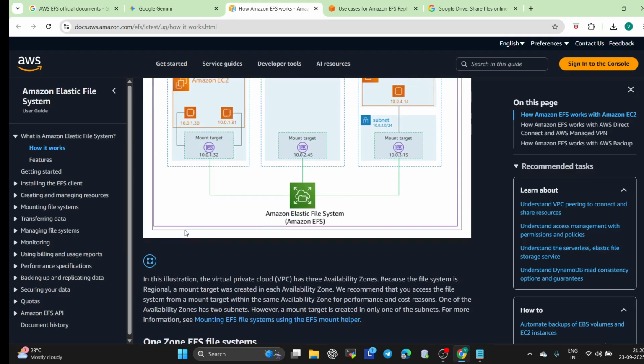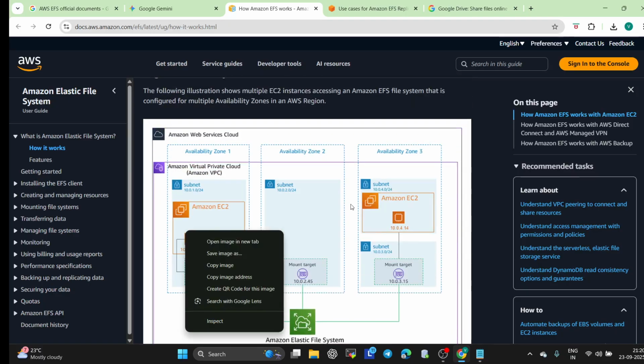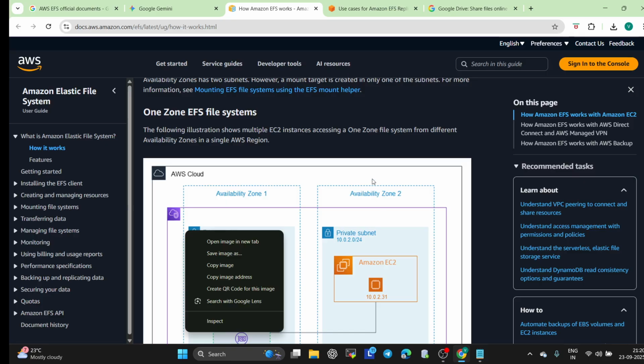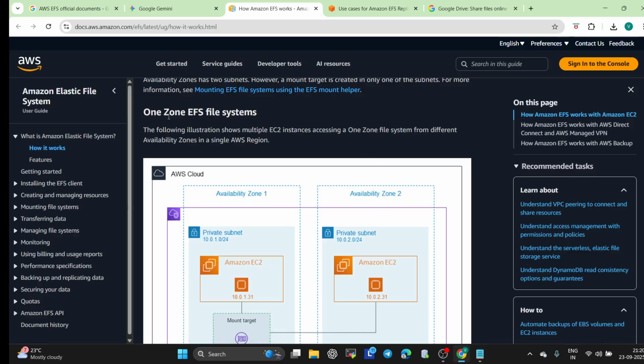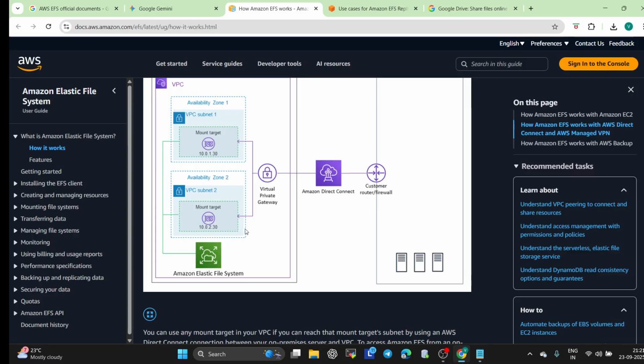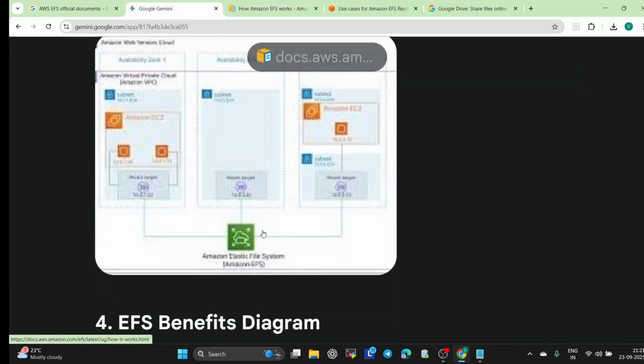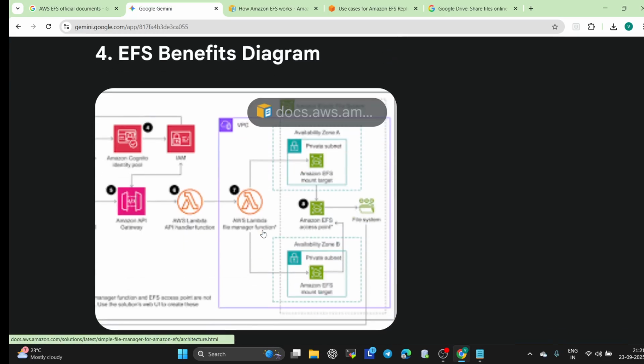So this is how it automatically scales across the three availability zones. Now, one zone EFS file system. So you can go and learn each and everything here, it is explained in a very detailed way. And again, if you are facing any doubt, come to me, I'll explain.